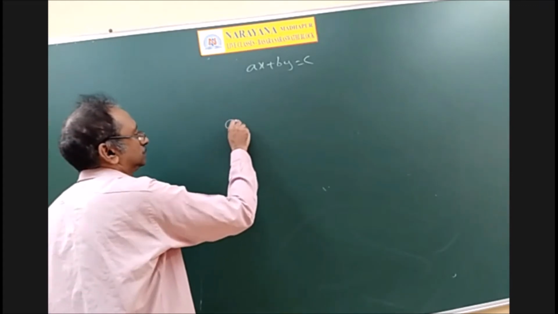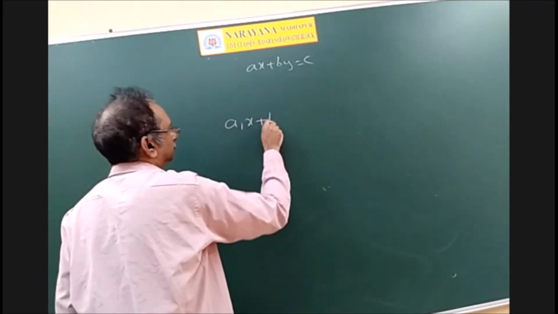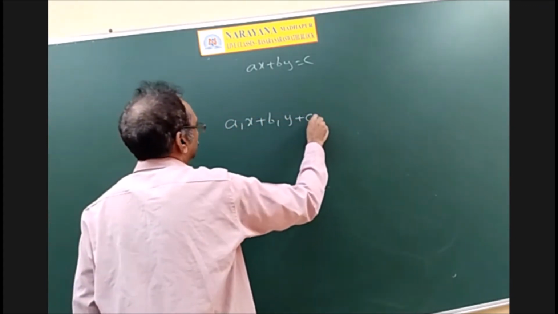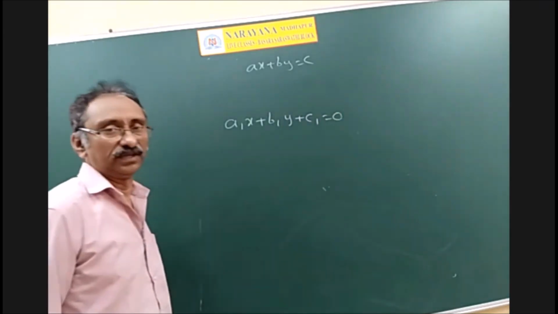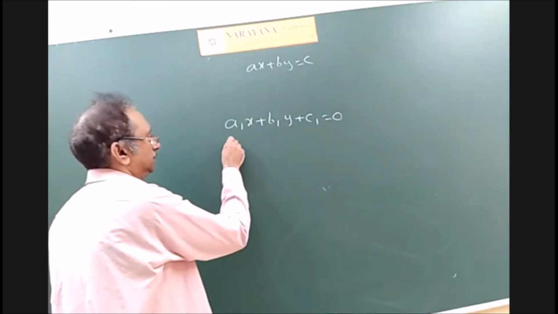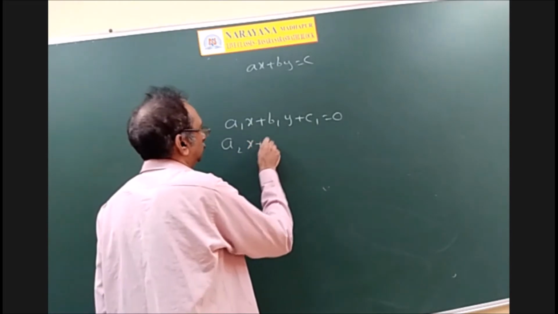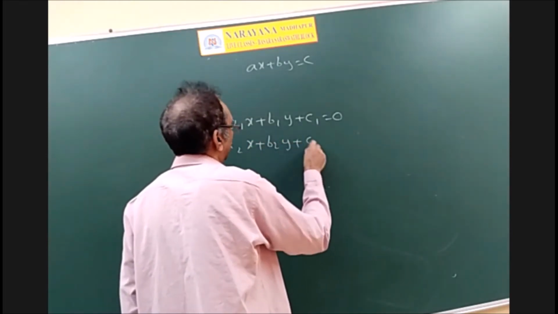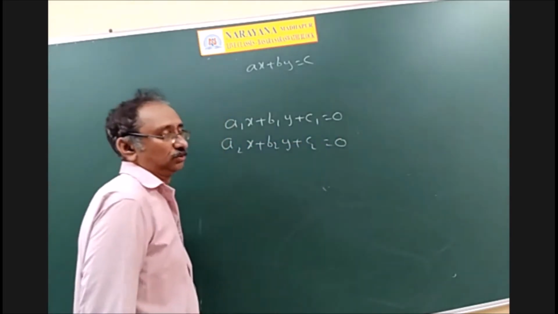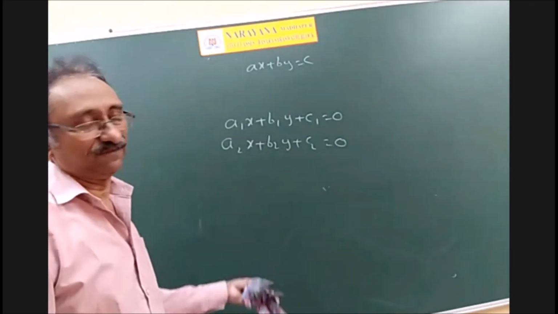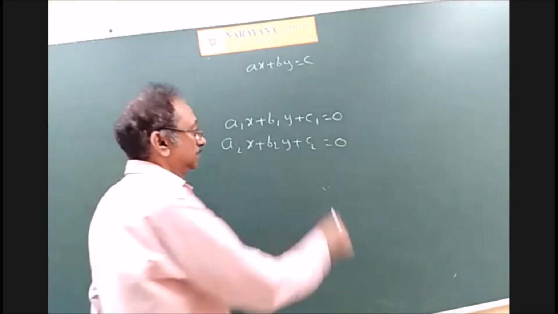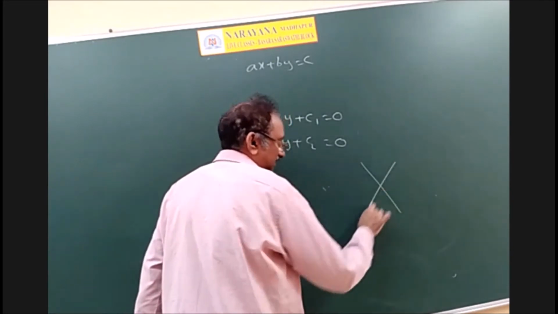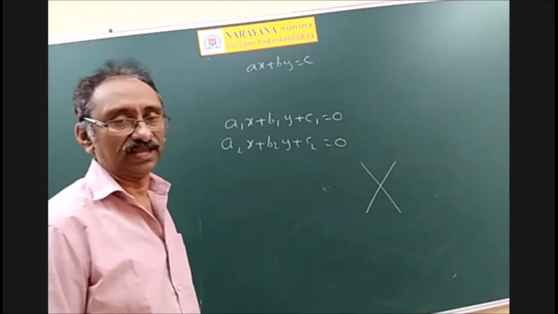Suppose a1x plus b1y plus c1 is equal to 0. It is a first degree equation. Another first degree equation: a2x plus b2y plus c2 is equal to 0. Now you can say whether there exists a solution or not. Suppose two straight lines intersect like this. Definitely it has a solution.